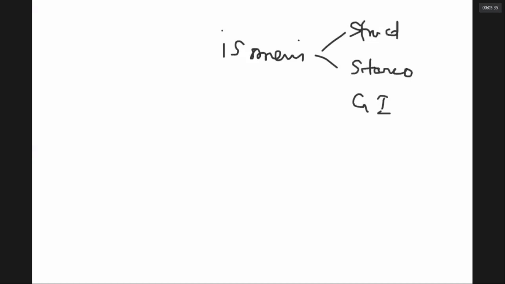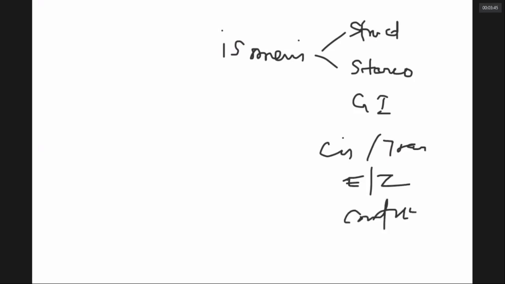Also, we looked at what is isomerism and how many types of isomers there are. Largely structural isomers. Stereoisomerism, only geometrical isomerism we have seen. That is cis and trans, E and Z. And of course, conformations. All this we have seen at an elementary level. Stereo we thought of doing in 12th class, so we did not bother much about it. But we had an idea what is isomerism.